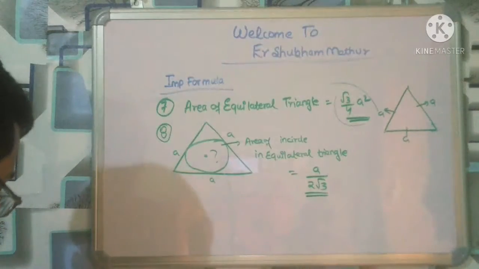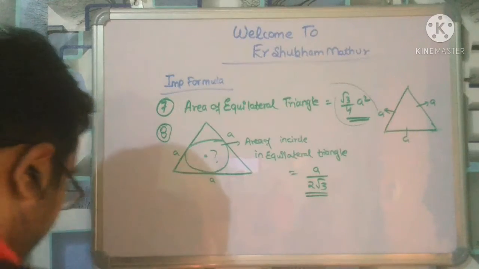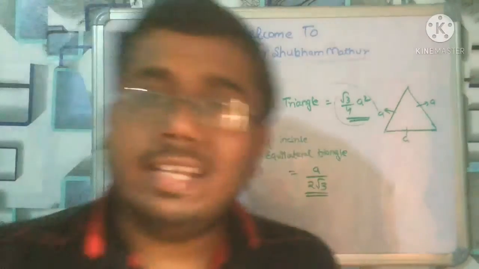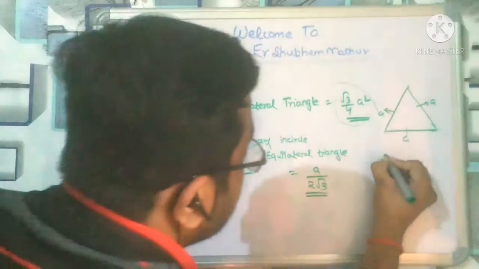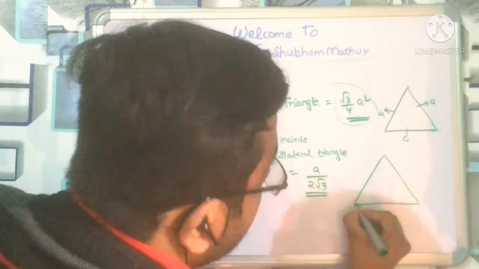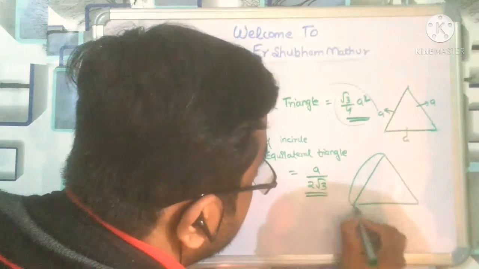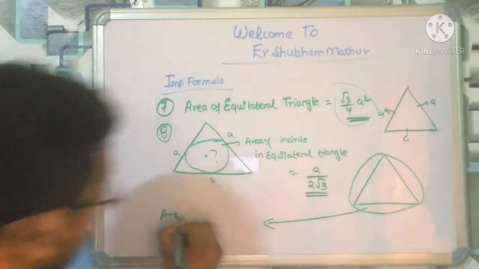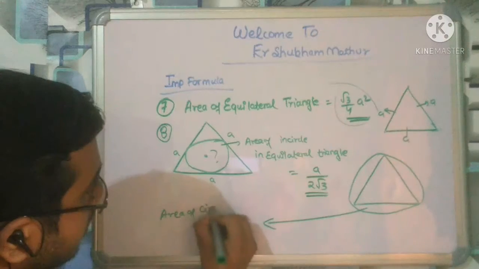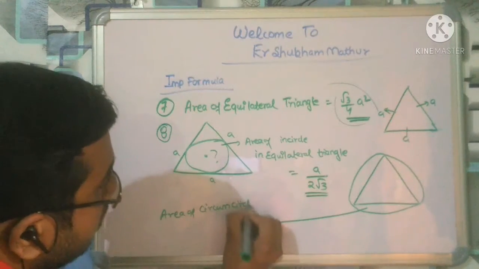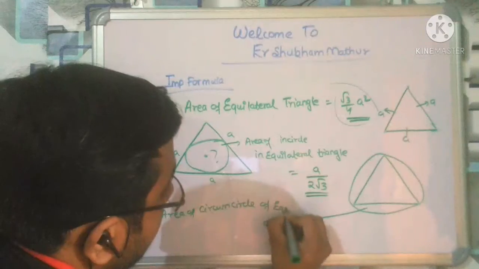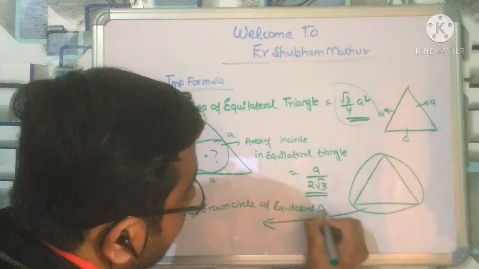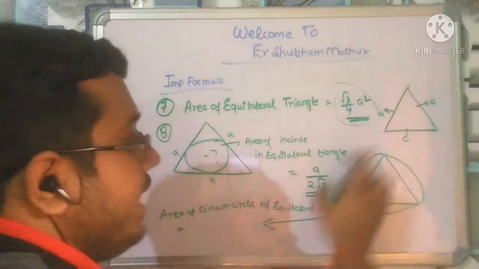Now the other thing is the area of the circumcircle of the triangle. If you want to find the area of the circumcircle of an equilateral triangle, so I am going to find this area of the circumcircle.